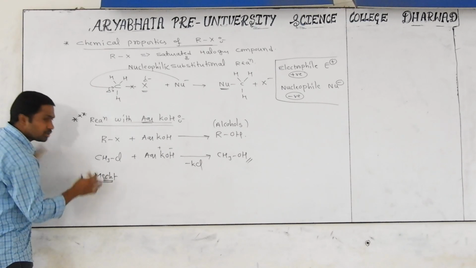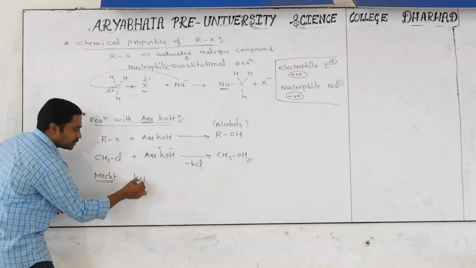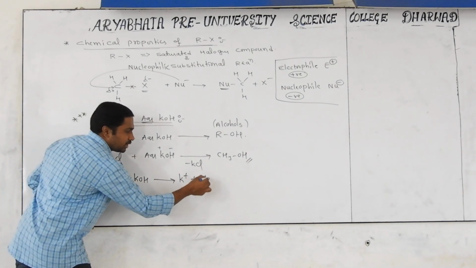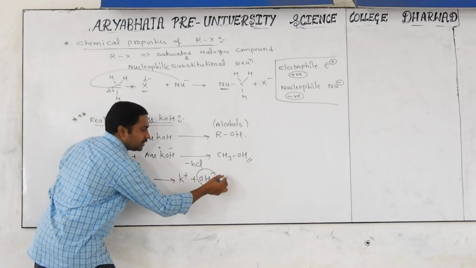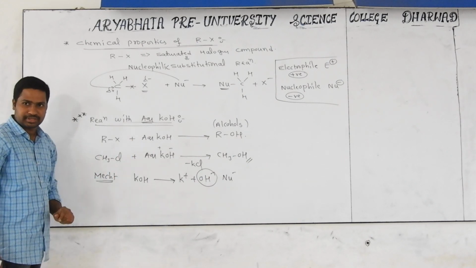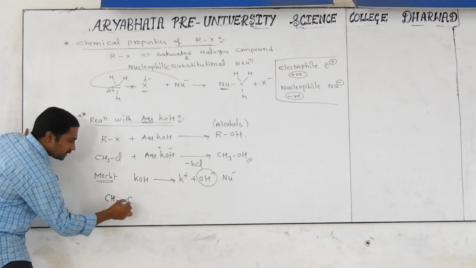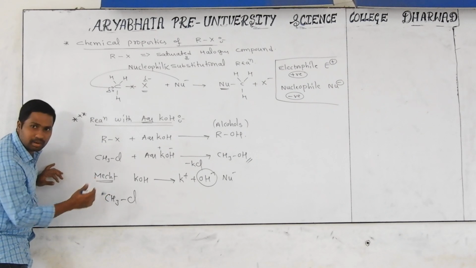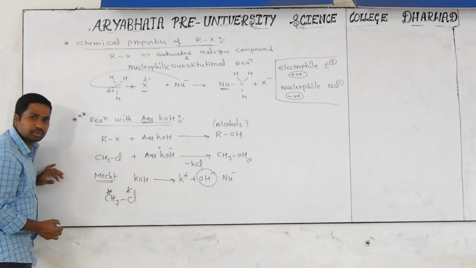But just once you see how the mechanism goes on. Mechanism means how the product formation is going on. First of all, KOH breaks down like K plus and OH minus. OH minus itself acts as a nucleophile, Nu minus, because it is a negatively charged reactive species. Now CH3Cl will be there, but the C and Cl bond is a polar bond. It becomes partially negative on one side and partially positive on the other.